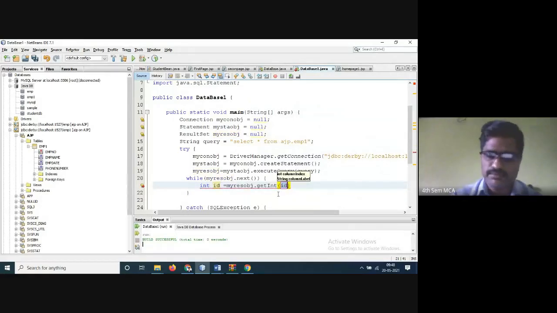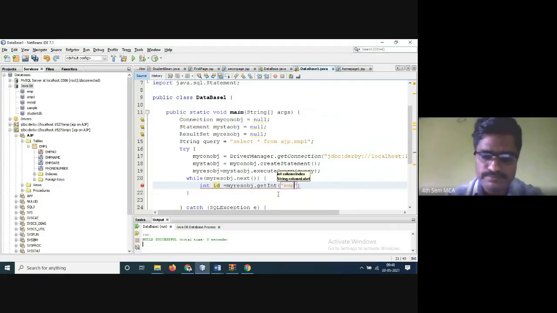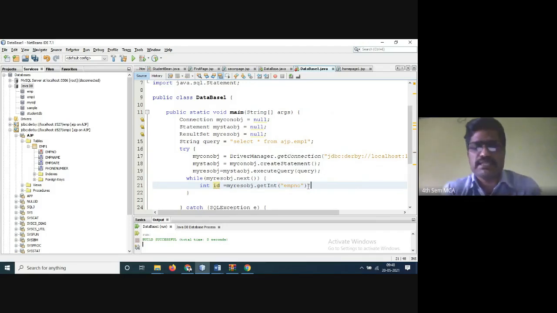ID is nothing but the first field, which is called EMP number. Any doubt to write this code? First one is the integer value, so you are assigning it to ID. That one will be displayed later.